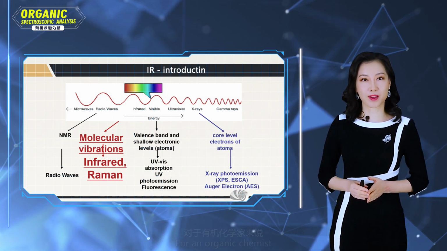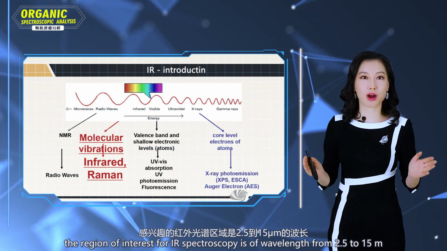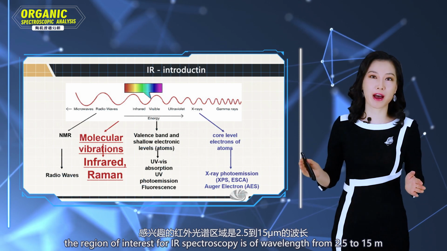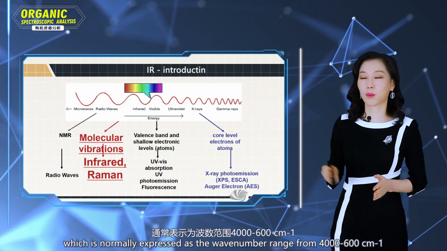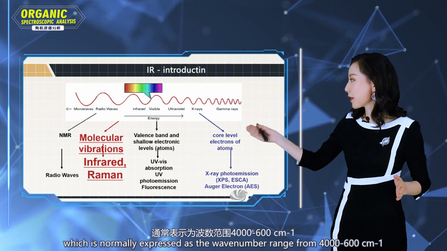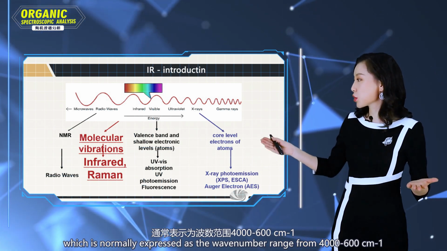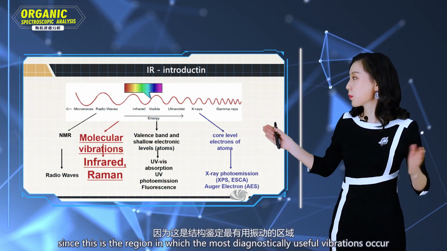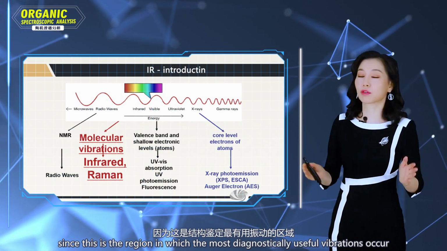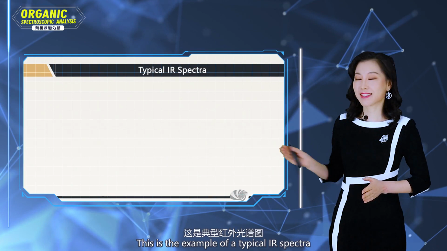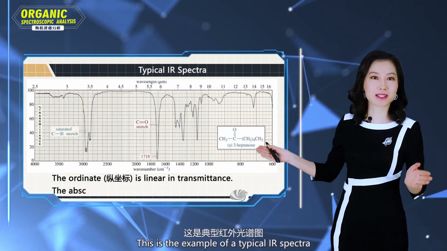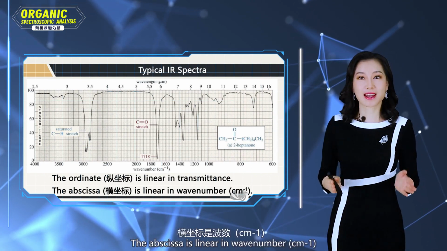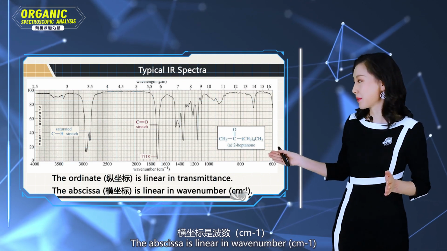the bonds. For organic chemistry, the region of interest for infrared spectroscopy is wavelengths from 2.5 to 15 micrometers, which is normally expressed as the wave number range from 4,000 to 600 cm⁻¹, since this is the region in which the most diagnostically useful vibrations occur. This is an example of a typical infrared spectrum. The ordinate is linear in transmittance. The abscissa is linear in wave number.